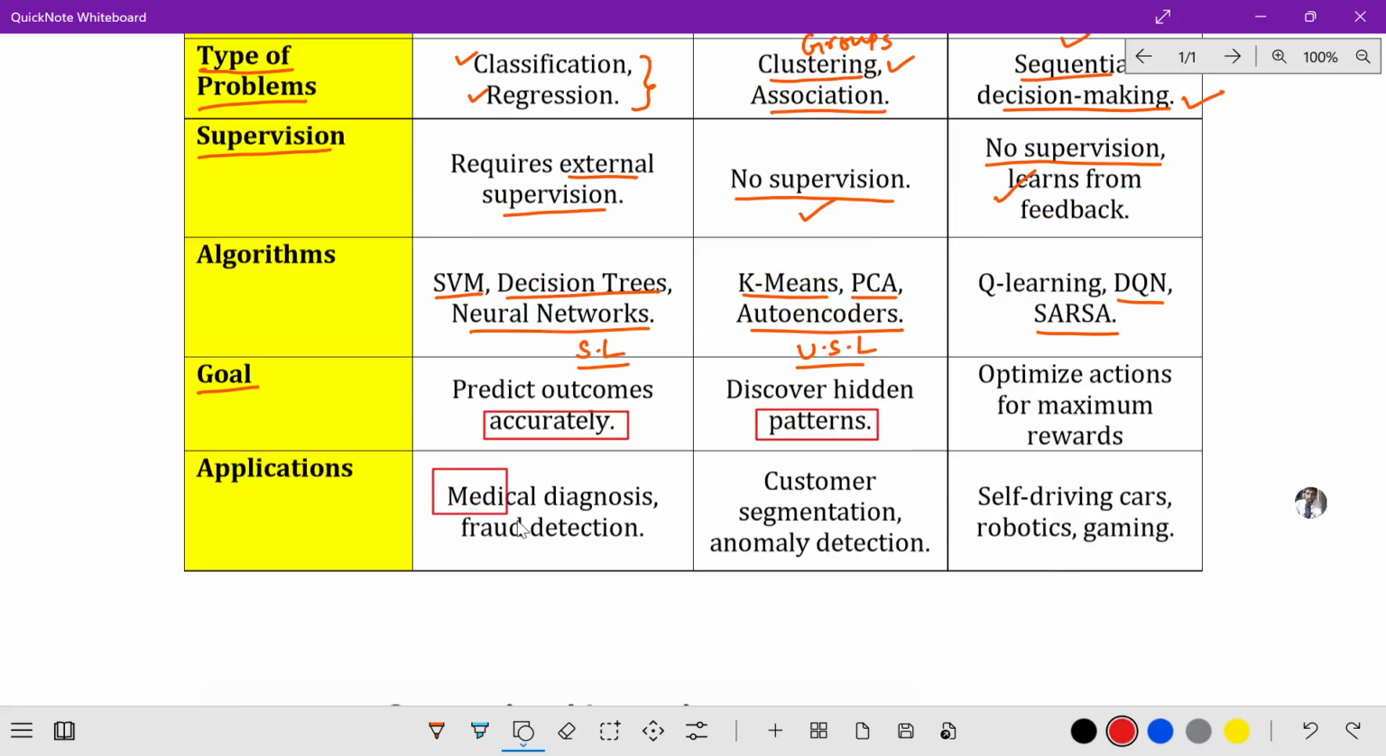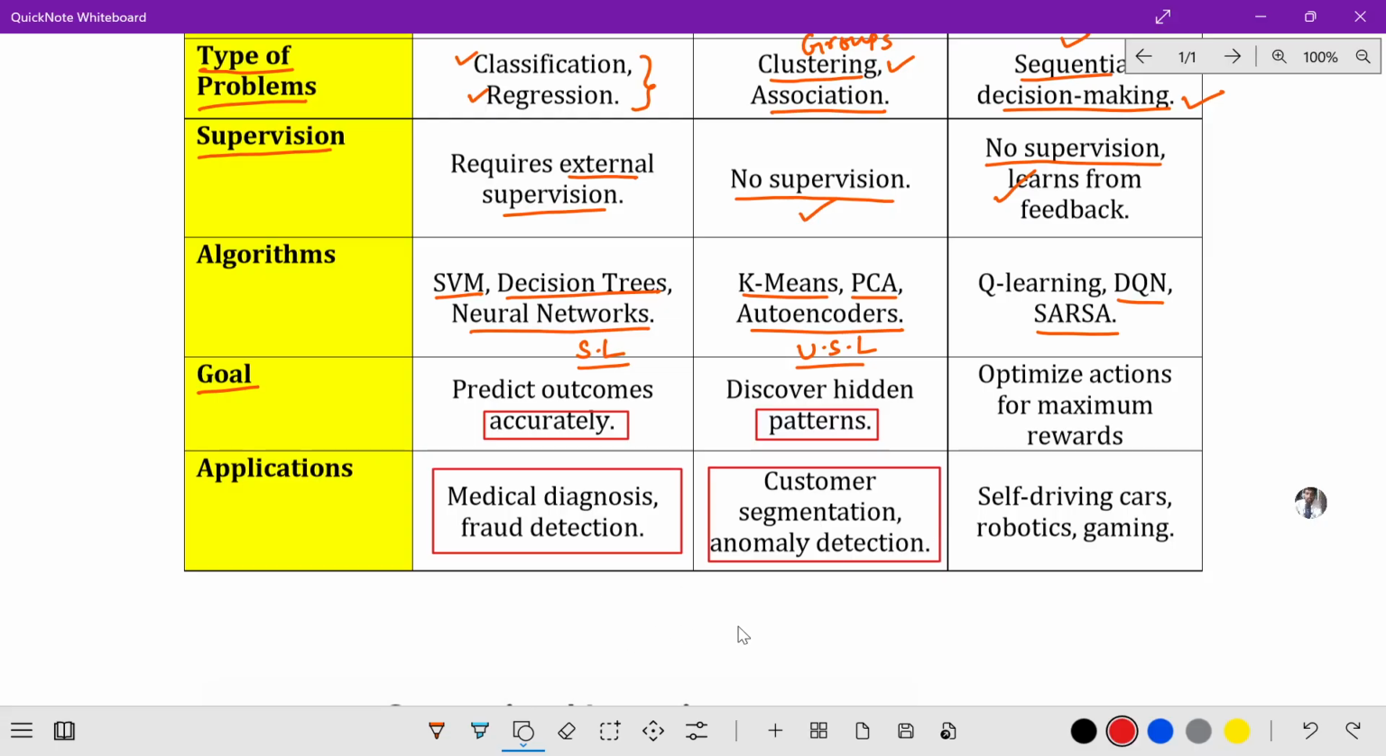That is called medical diagnosis and fraud detection. We are using supervised learning. In unsupervised learning, we are using customer segmentation and anomaly detection. Customer segmentation is nothing but dividing the customers based on their purchases. This is called unsupervised learning.